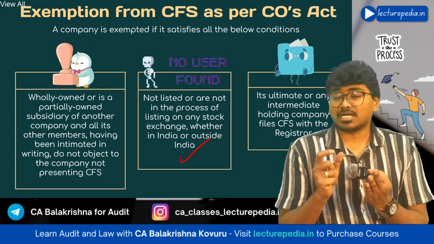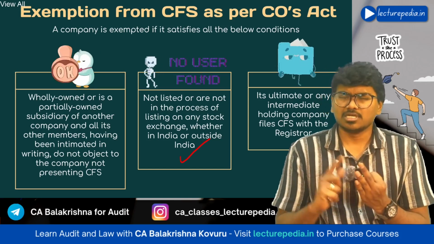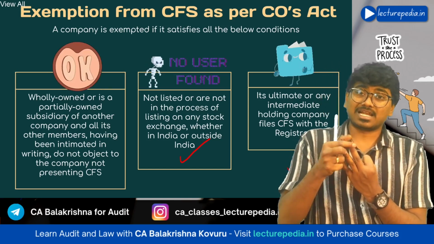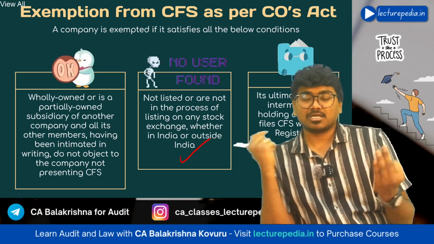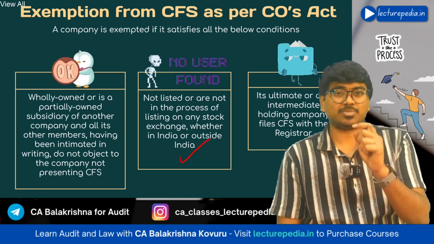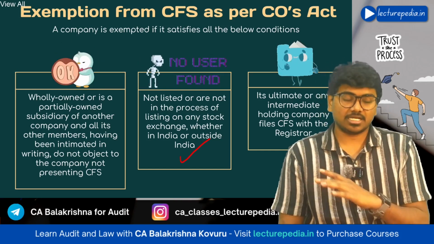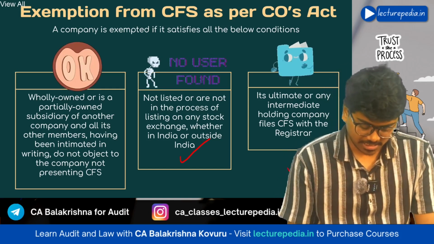Next condition, the company's ultimate holding company should file consolidated financial statements with registrar. If all these three conditions are satisfied together, then you can claim exemption from preparation of consolidated financial statements as per Companies Act. Okay, there are also exemptions and exclusions as per Ind AS and accounting standards. We will see that now.